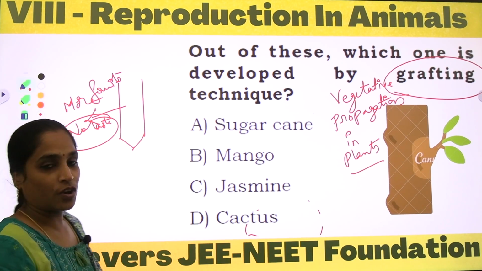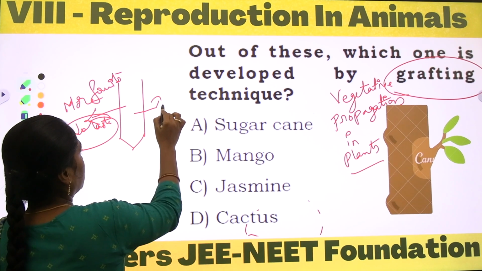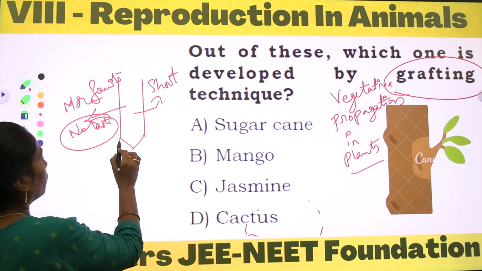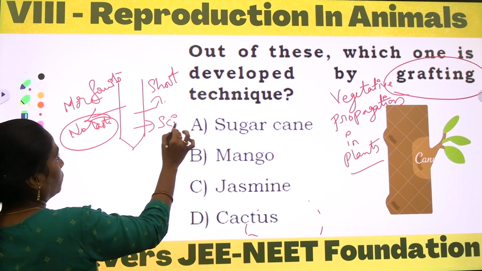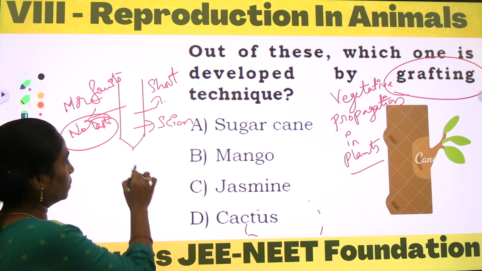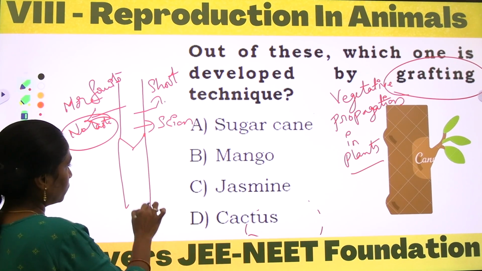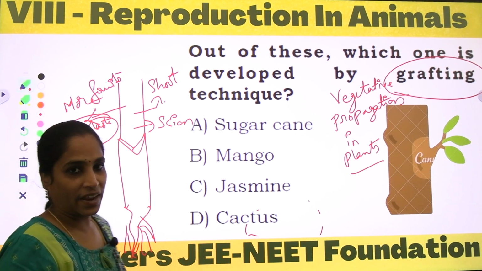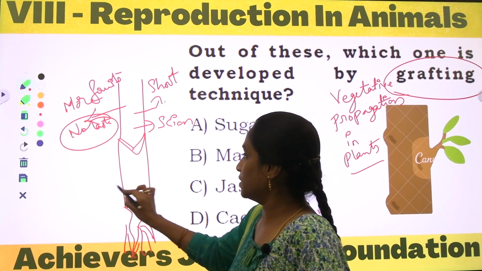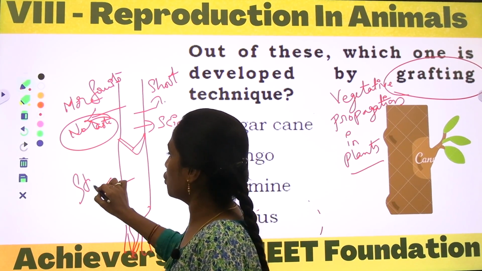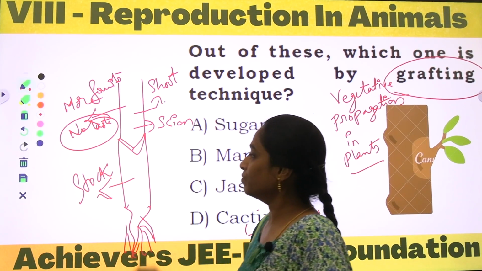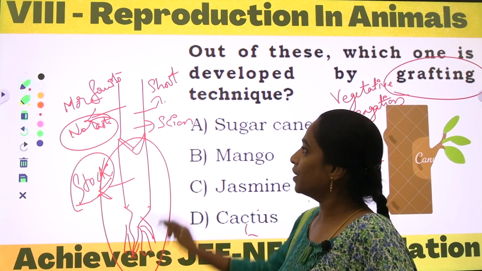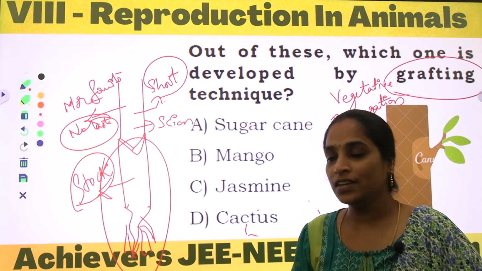Only the more-fruits quality will be selected, and this shoot is also called a scion. And one more plant is being collected, the same part along with the root. Without the root, the plant can't grow. So this is nothing but the stalk. The shoot along with the root is considered as a stalk, and only the shoot part is considered as a scion.